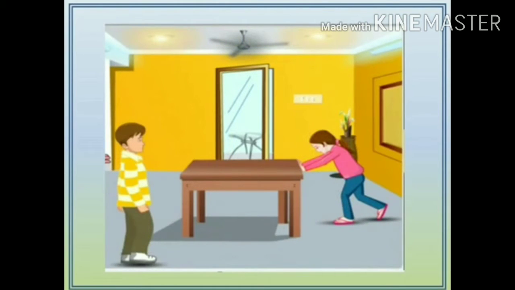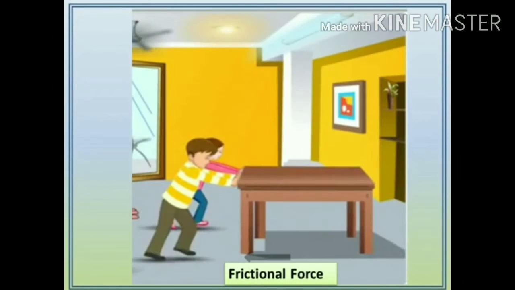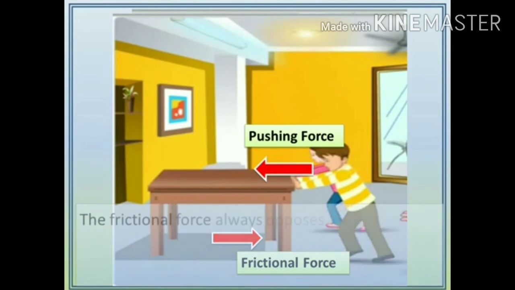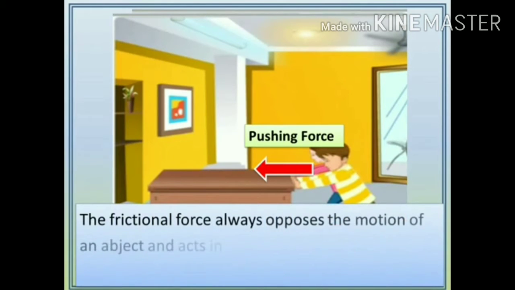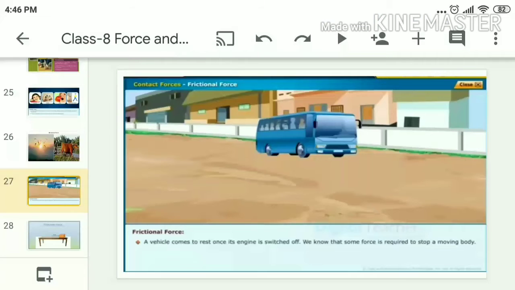If you apply more force, if the applied force is more than the frictional force exerted, then you can observe the object can move. Here, what is the use of the frictional force? It is a force which acts in the opposite direction to the pushing force. In whichever direction you are pushing the table, in the opposite direction the frictional force develops. The frictional force always opposes the motion of an object and acts in a direction opposite to the force applied.